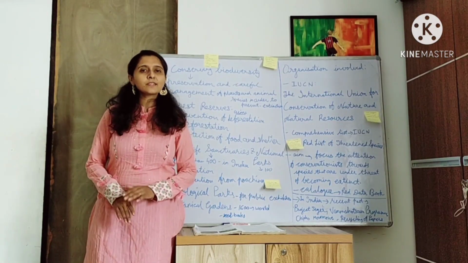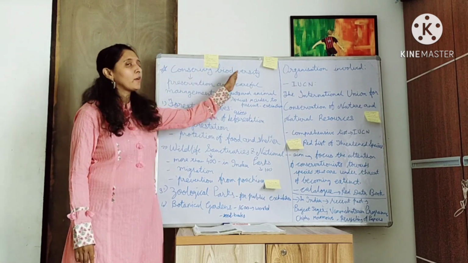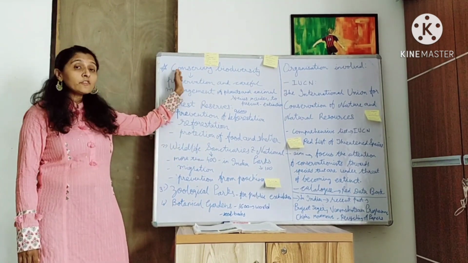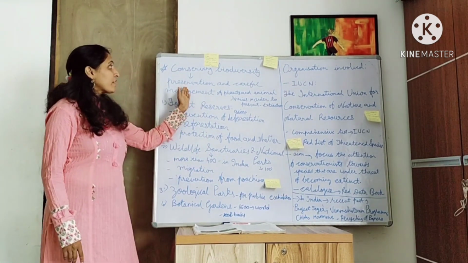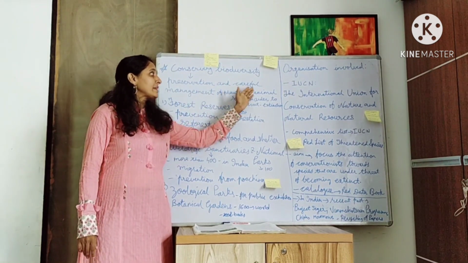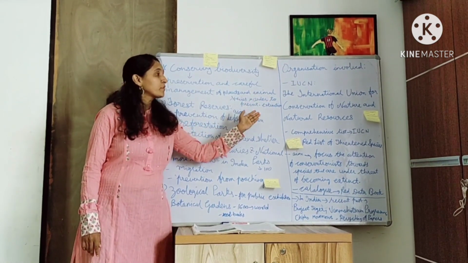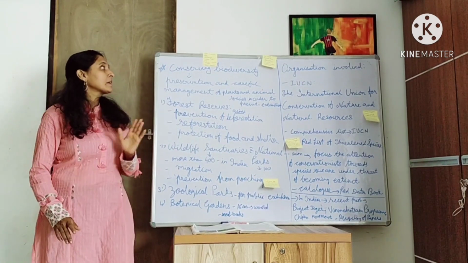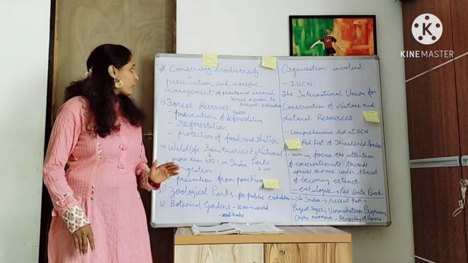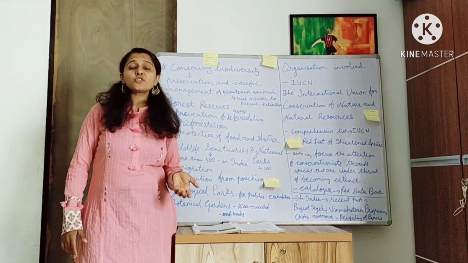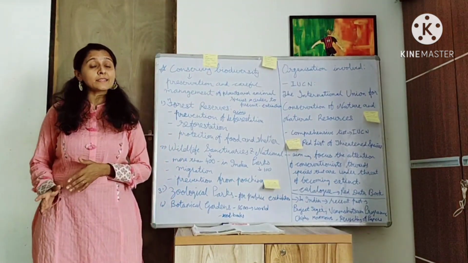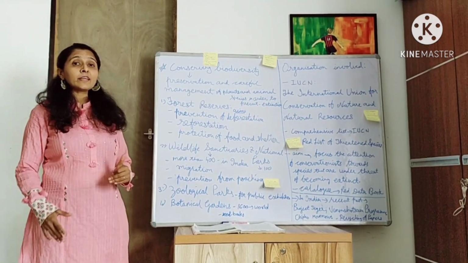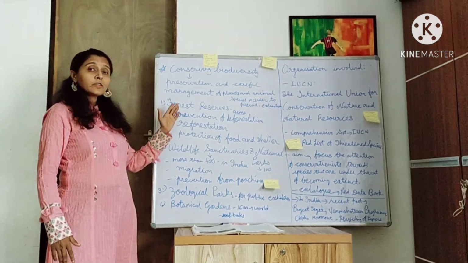So now coming to the third point, that is conserving biodiversity. What is conservation? Prevention and careful management of plant and animal species in order to prevent their extinction is known as conserving biodiversity. For this, many national, international and local organizations work together. Now they have taken some steps. A few of them are here.